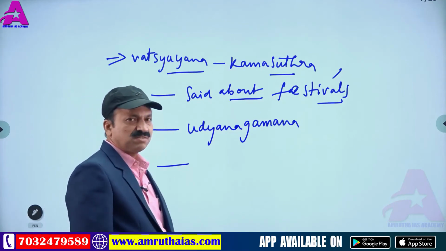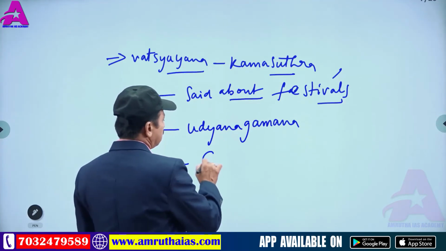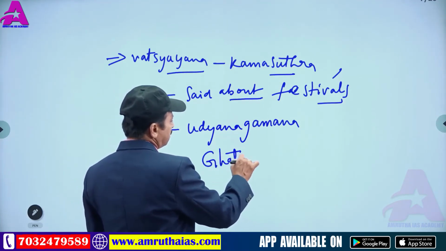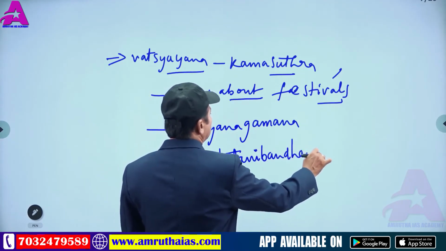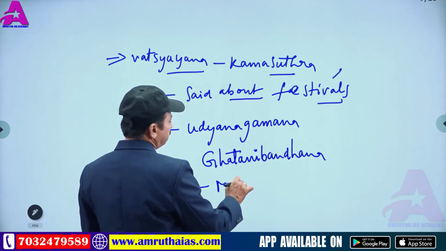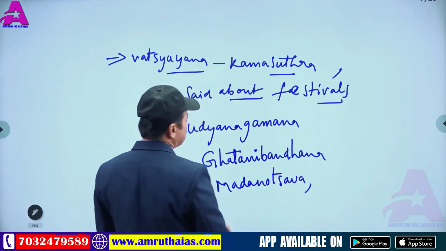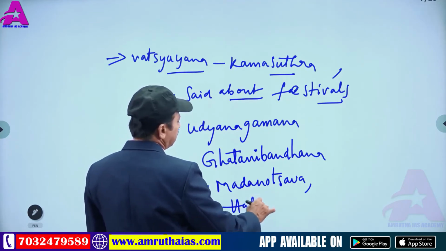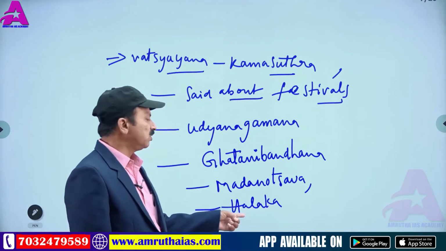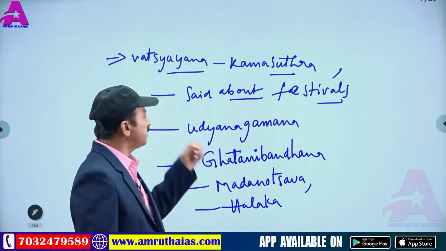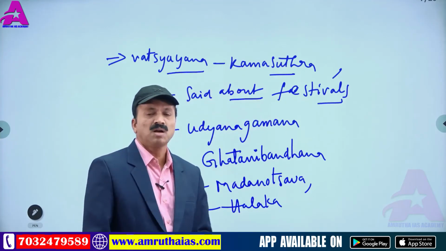Udyana Gamana is one of the festivals. Ghata Nibandhana, Madanotsava, Halaka, etc. Halikas are agriculturists. At the time of the sowing season, this festival Halaka was celebrated. All this was said in Vatsyayana's book Kama Sutra.